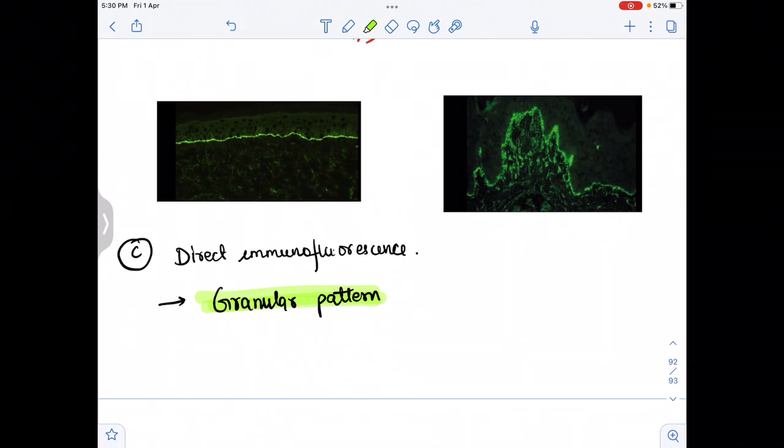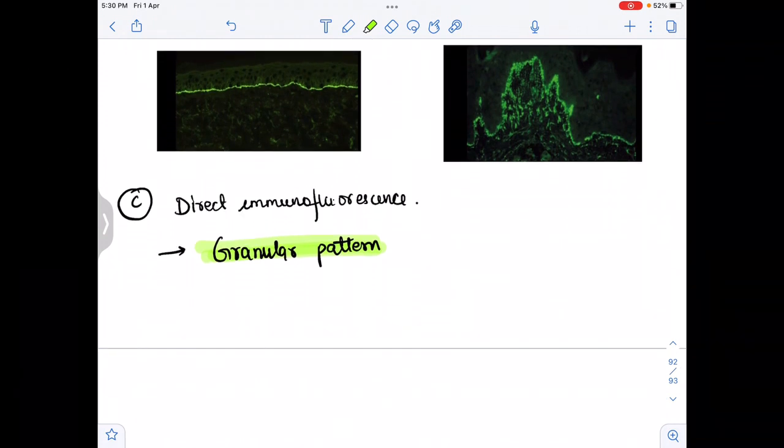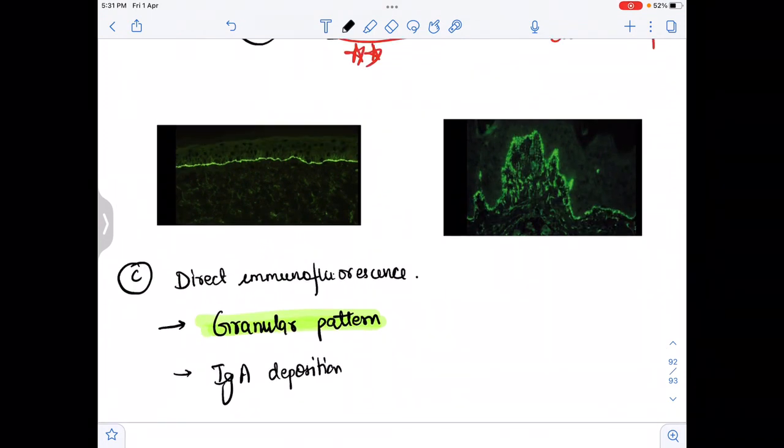So in dermatitis herpetiformis there is a granular pattern and IgA deposition, while in the pemphigus group there is IgG deposition and a linear pattern. In this we find the granular pattern, and we can also see the IgA deposition, which I already told you about. In both of these immunofluorescence images we find a granular pattern.